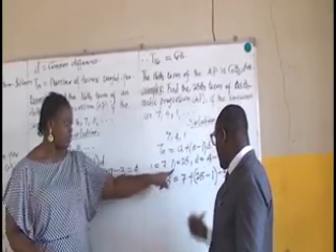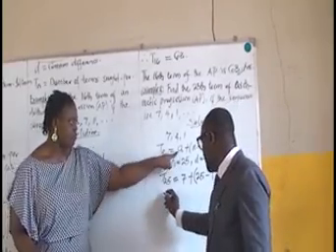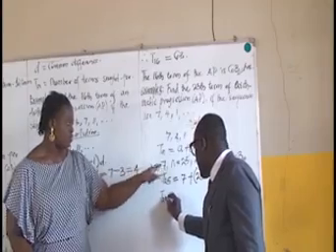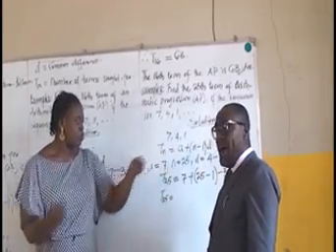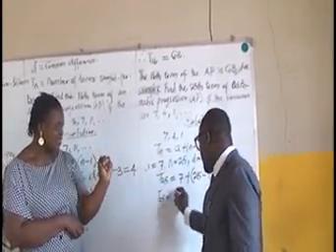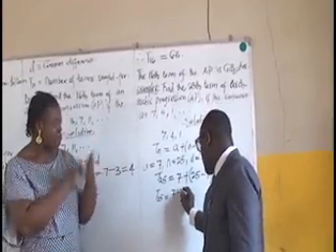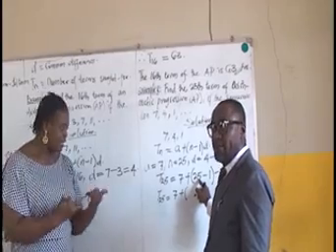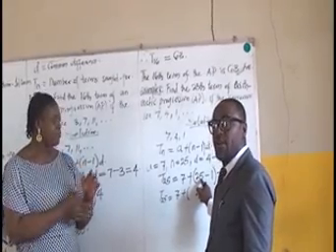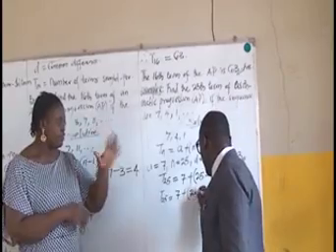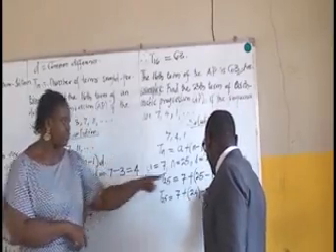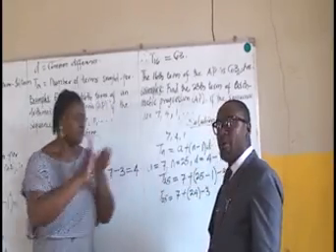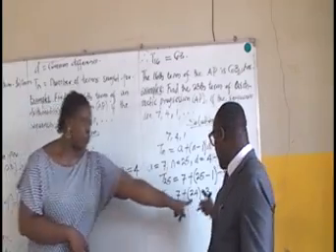So let's resolve this problem. T25, the 25th term, is equal to 7 plus 25 minus 1, that gives us 24, times minus 3, our common difference. Don't forget the minus 3.